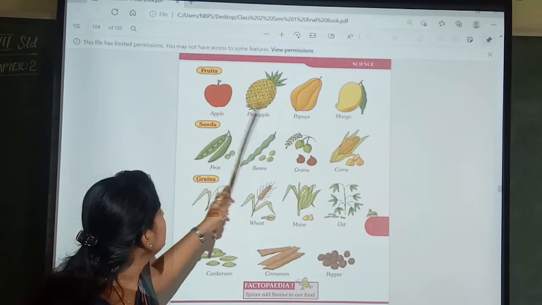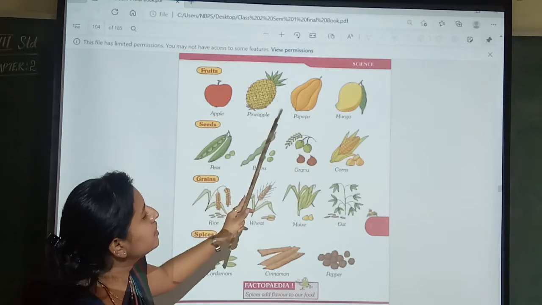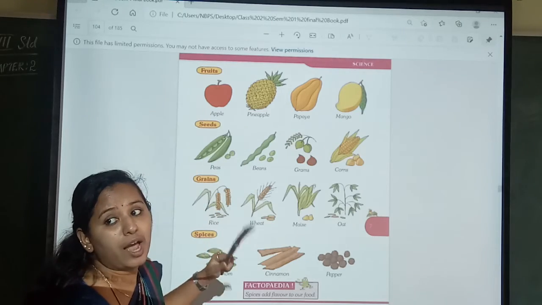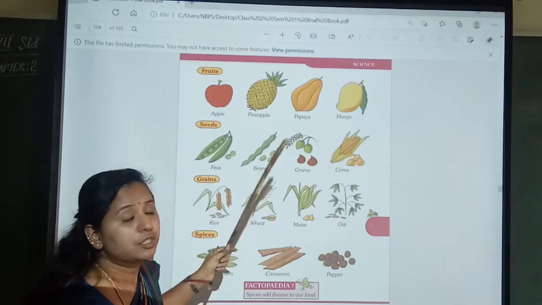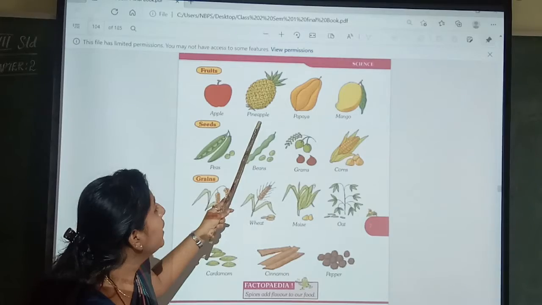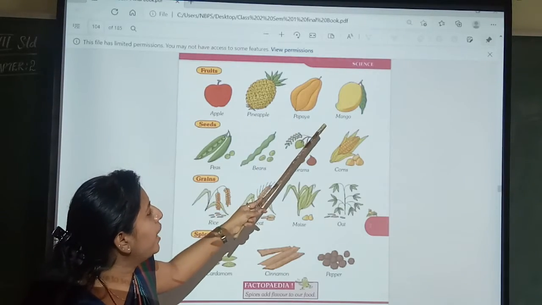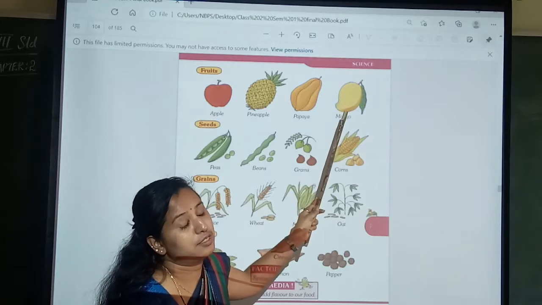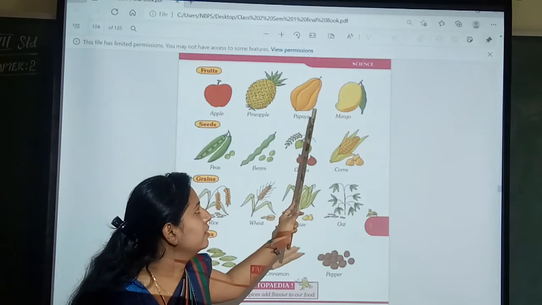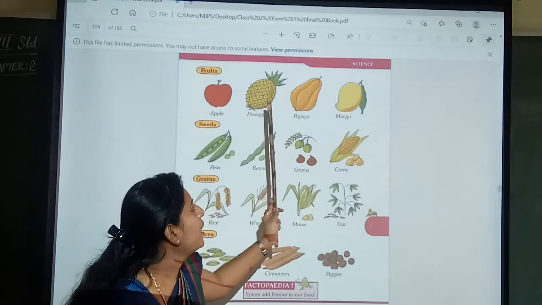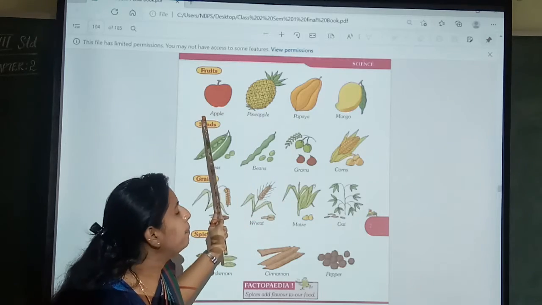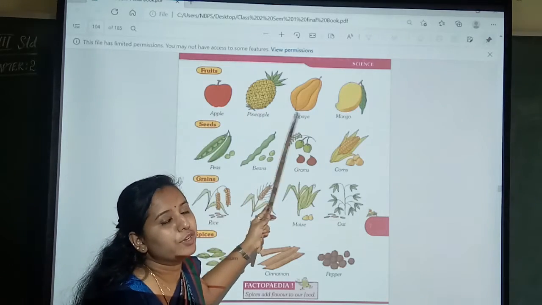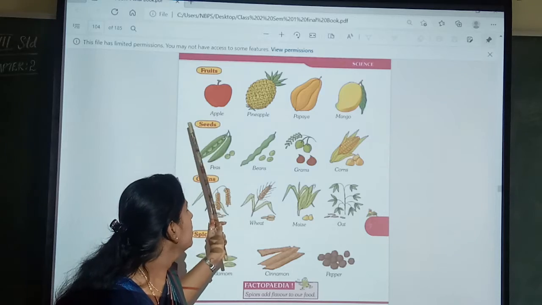Of course, you can see this, not only these 4 fruits, children. You have lots of fruits. You have eaten them, right? So, apple, pineapple, papaya, mango. Mango is the king of fruits, right? It's so yummy, isn't it? So mango, papaya, pineapple, apple, all these are very tasty fruits.